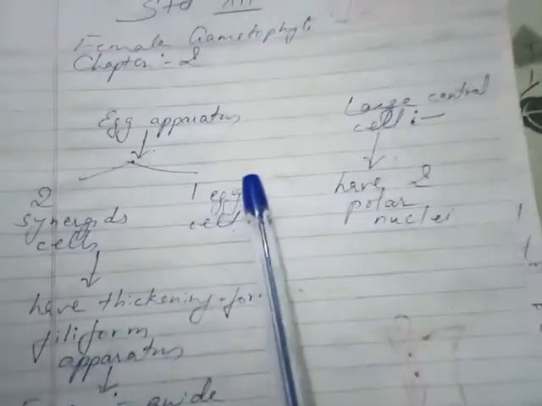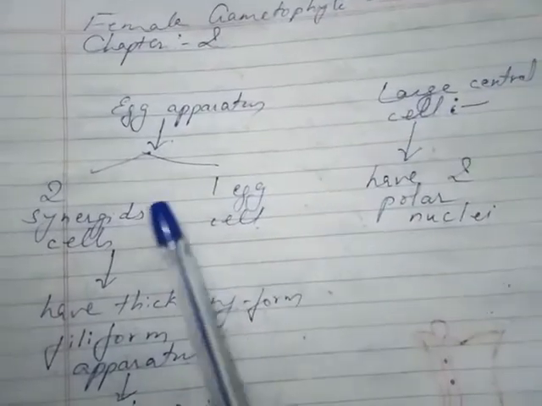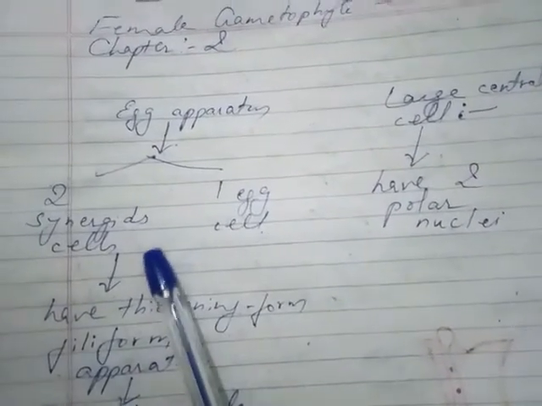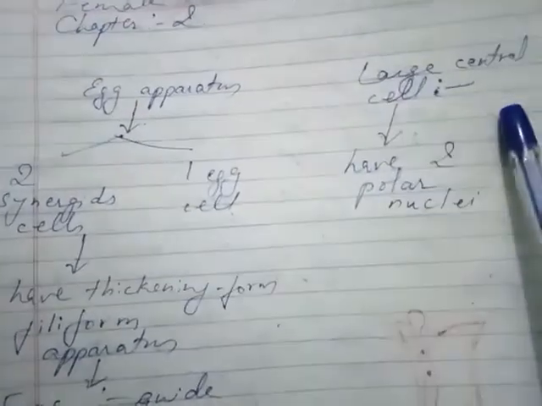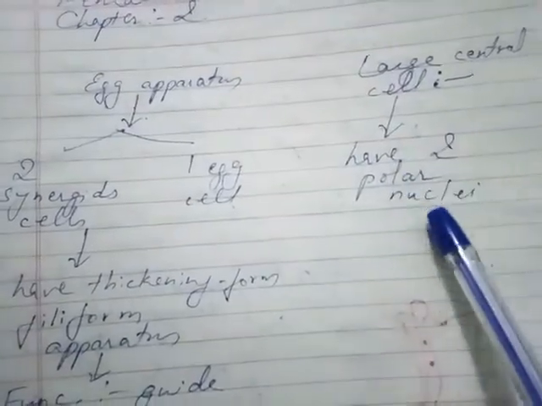Now in the egg apparatus, out of the 3, 2 are called synergid cells and 1 is called egg cell. The large central cell has 2 polar nuclei.